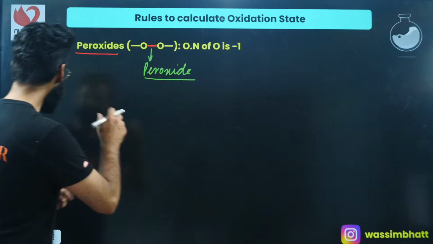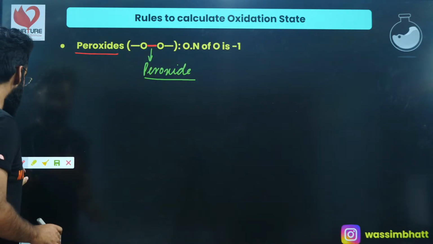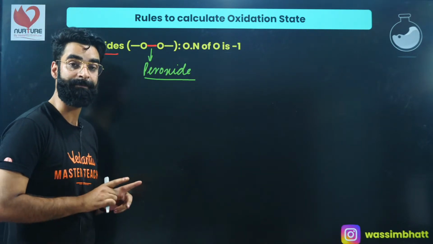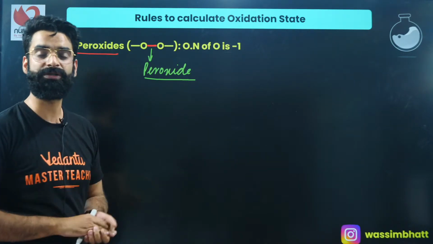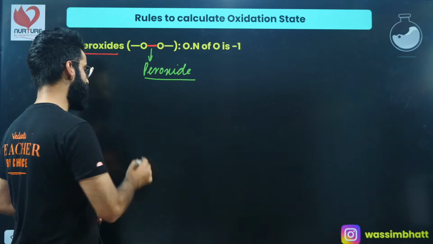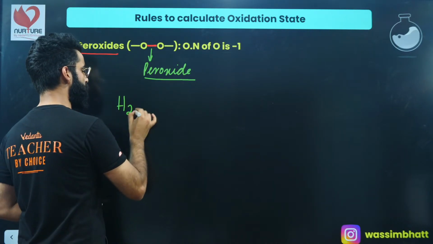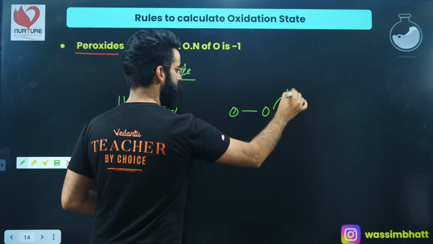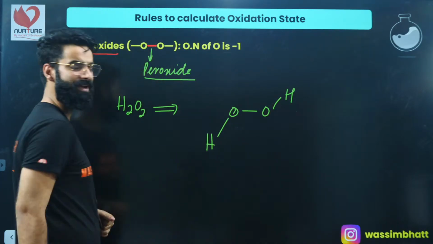Now guys, in case of peroxides, generally oxygen shows the oxidation state of -1. I'm using the term generally. For example, if I talk about hydrogen peroxide, H2O2, you all must be familiar with the structure of H2O2, okay? That's something which you would have studied in your class 9th, 10th as well, right?